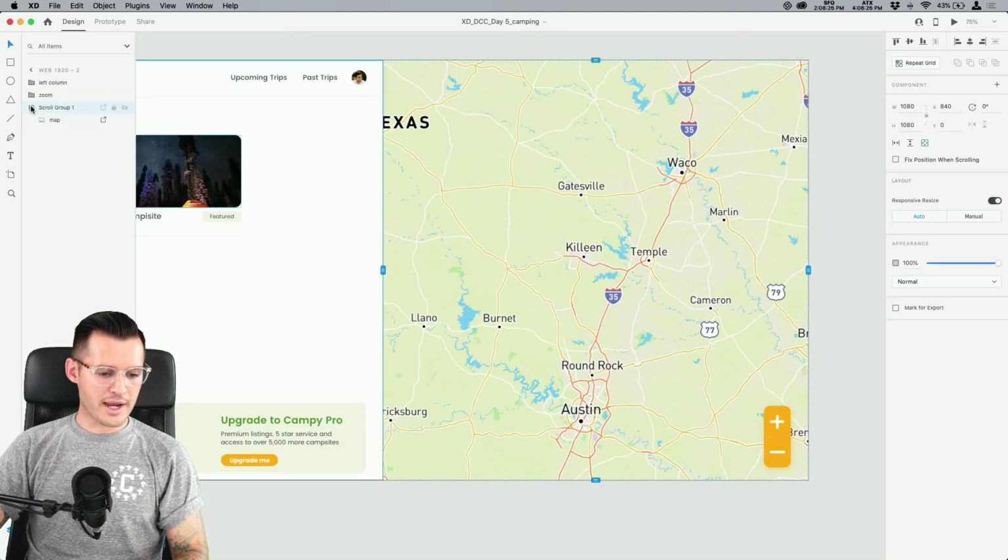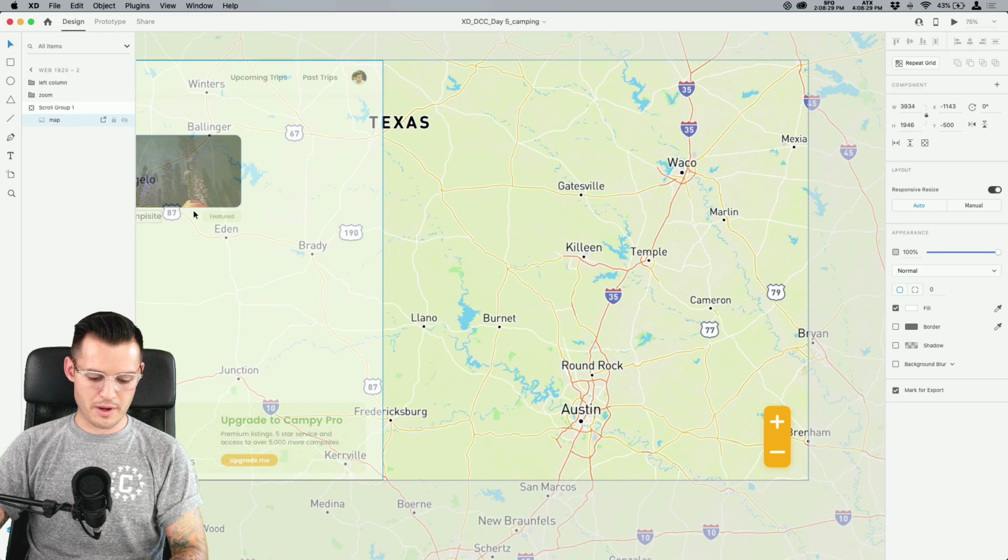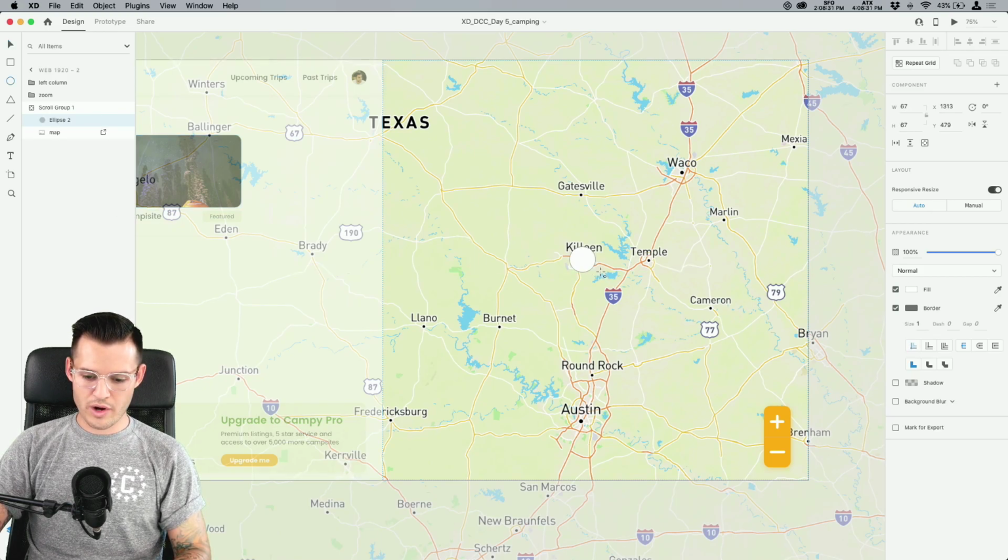Okay. Why don't we, inside of our scroll group, I'm going to hit E for ellipse. I'm going to drag a little circle out.